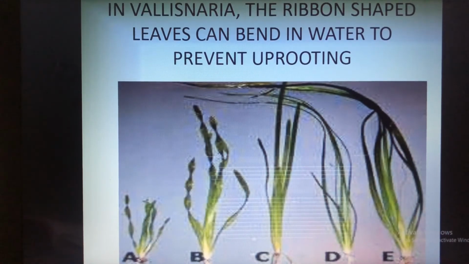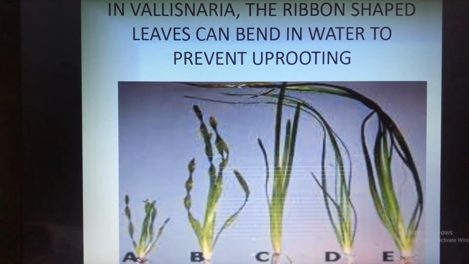Then in some aquatic plants, they are completely inside the water, or they are submerged in the water. All the parts of such plants are in the water itself. Some of these plants are narrow and some are ribbon shaped, like this you can see. These are ribbon shaped leaves.